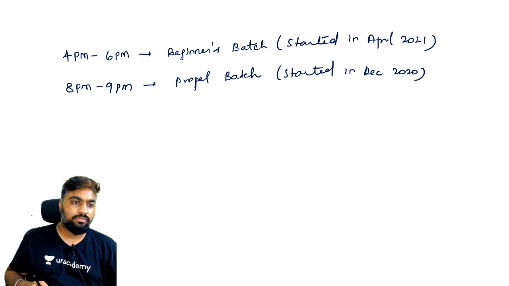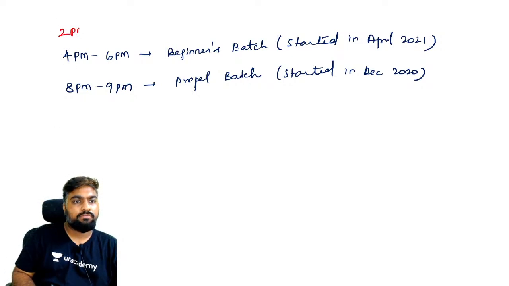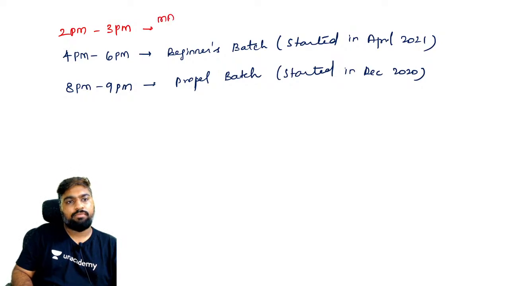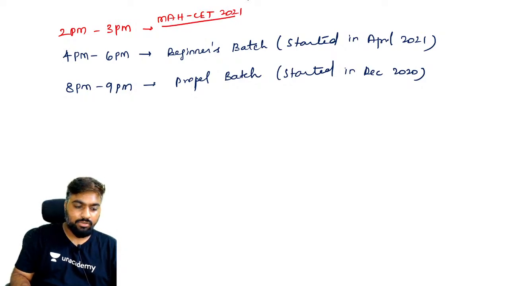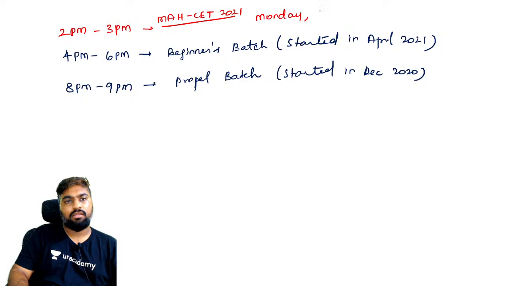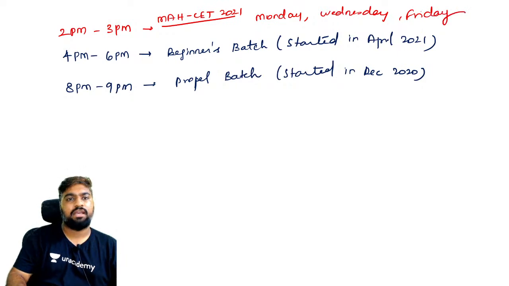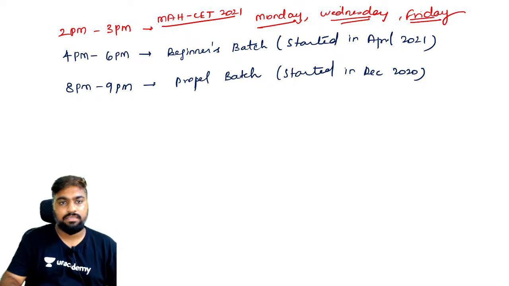Apart from these 2 batches, I'm also doing a 2 p.m. to 3 p.m. class for people who are preparing for Maharashtra CET 2021. If you are preparing for Maharashtra CET 2021, then you can make use of this batch as well. This one happens every Monday, Wednesday, and Friday. We are done with 1 class today. We have 2 more to go this week, and then this will follow.